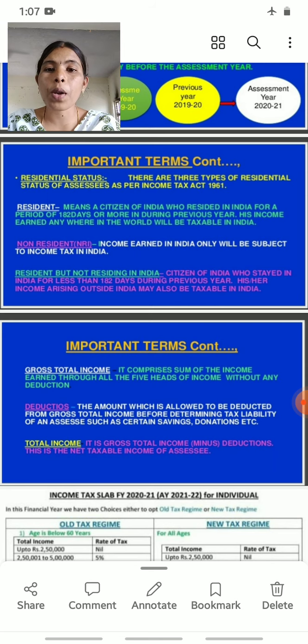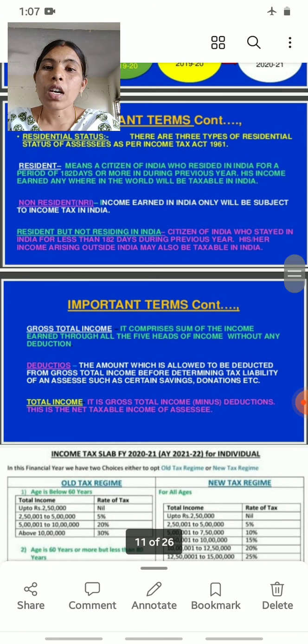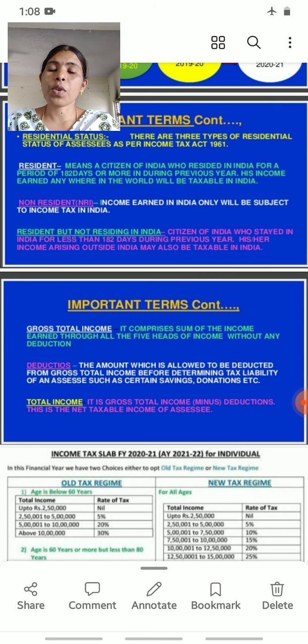If a person stays in India for 182 days or more during the previous year, his income earned anywhere in the world is taxable in India. Then, next topic, non-resident (NRI). Only income earned in India will be subject to income tax in India.